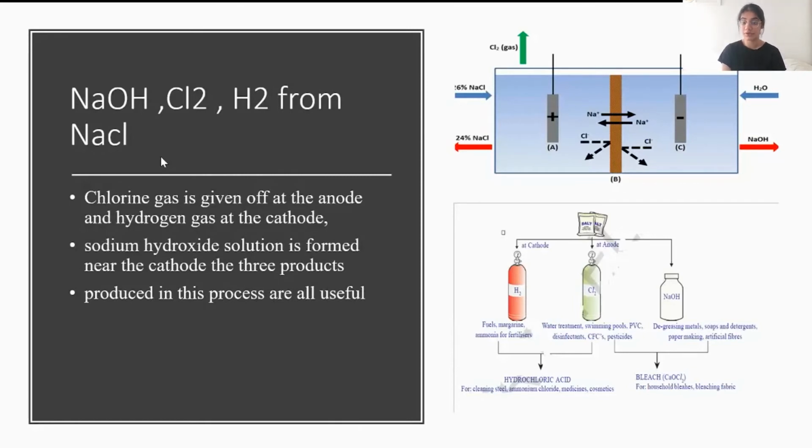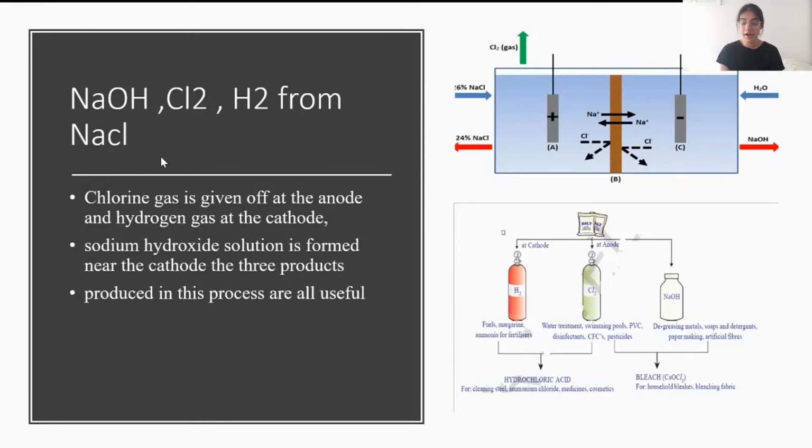It is used in ammonia for fertilizers. Both hydrogen and chlorine that are given off at different cathodes can be mixed together to form hydrochloric acid, which is used for cleaning. It is used as a chemistry agent, and it's used in medicine. Hydrochloric acid is used to make cosmetics.